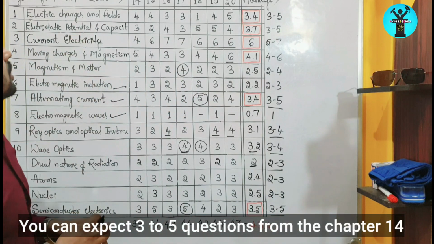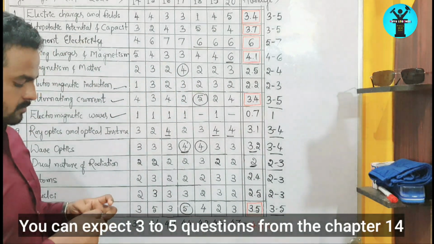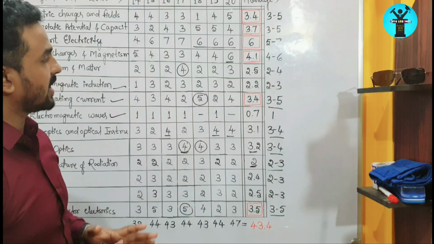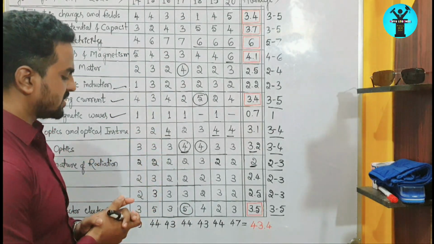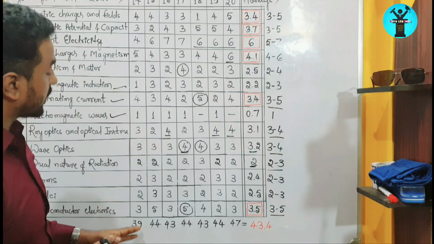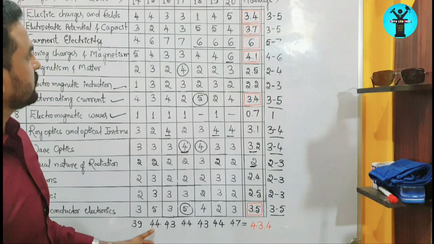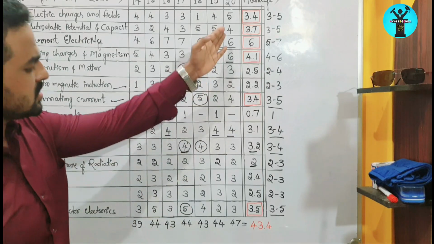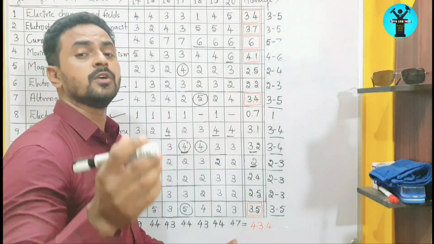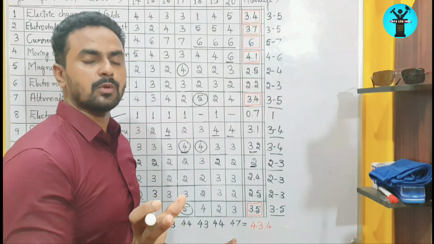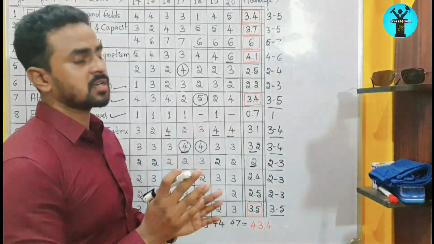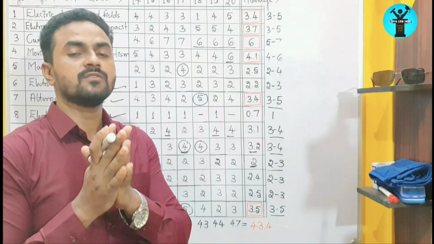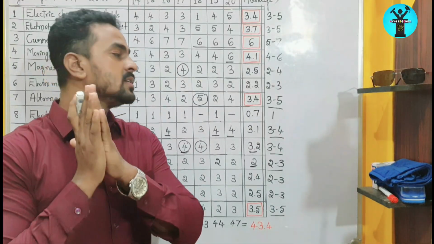By taking the average of the total number of marks asked in every year's question papers, it comes to 39 in 2014, 44 in 2015, and 43 in 2016. Like that. But last year we got the maximum number of questions from the second year chapters only. That's why I made the chart and explained the weightage of second year chapters before first year.